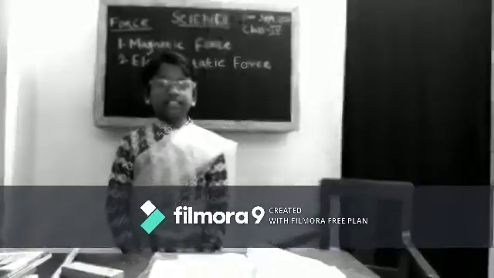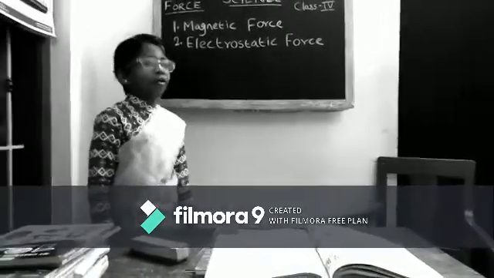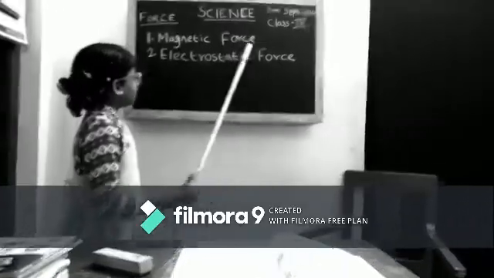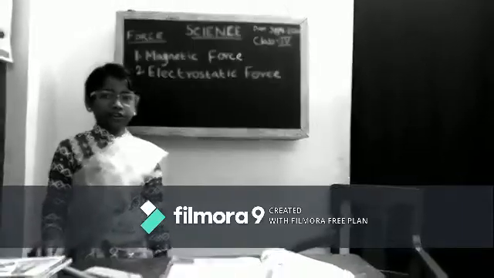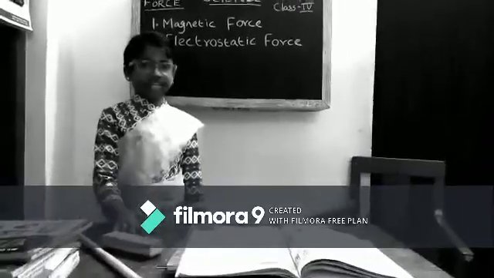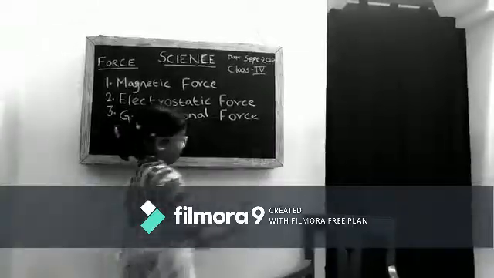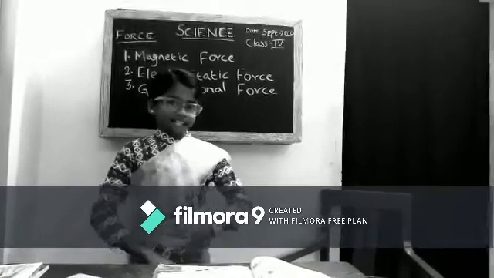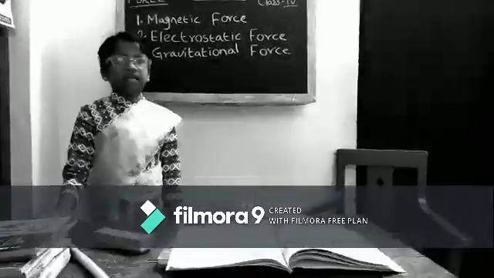Electrostatic force is the force that attracts a charged body. Children, what did we learn today? Magnetic force, electrostatic force. Now let's go to the third force, which is gravitational force. Gravitational force is the force that attracts objects towards the earth.